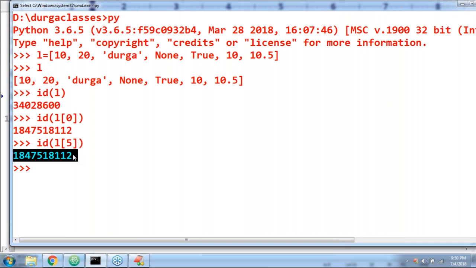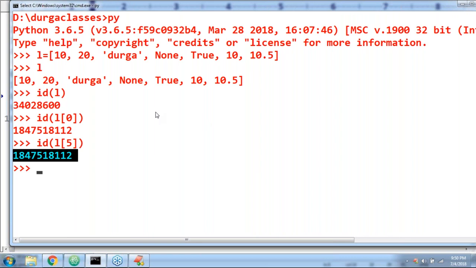Are int objects immutable or not? Yes, all fundamental data types present inside Python are immutable. Remember that, sir. Now take a bit of special care.